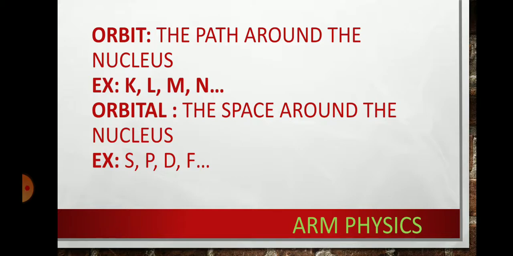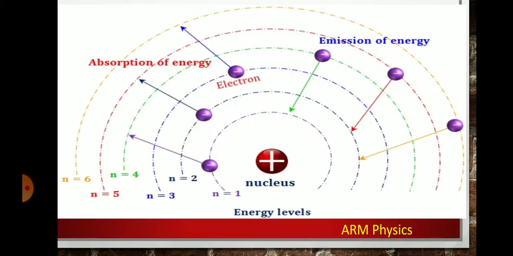Here just have a look on the screen. Here is the diagram. The red part is a nucleus. See here, circular lines all represent the path of the electron around the nucleus.